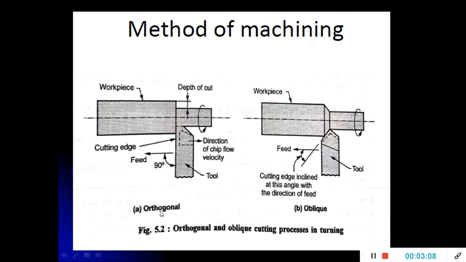Orthogonal is popularly known as 2D machining and oblique is popularly known as 3D. The points to be remembered are: in orthogonal, the tool is perpendicular to the axis of the workpiece; in oblique, the tool makes some angle to the axis of the workpiece. Orthogonal clears the width of the workpiece from both sides; oblique does not. Maximum chip thickness occurs in orthogonal cutting, but not during oblique cutting. These are the two important methods of machining, orthogonal and oblique.